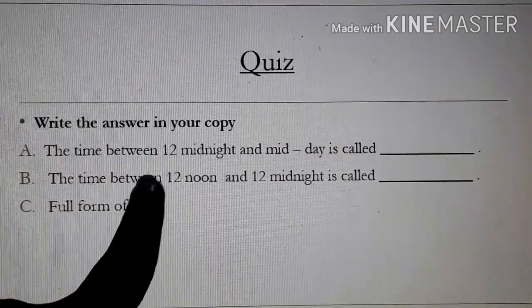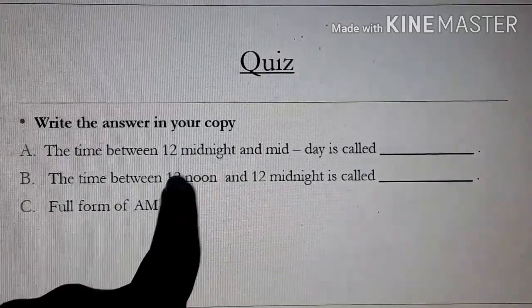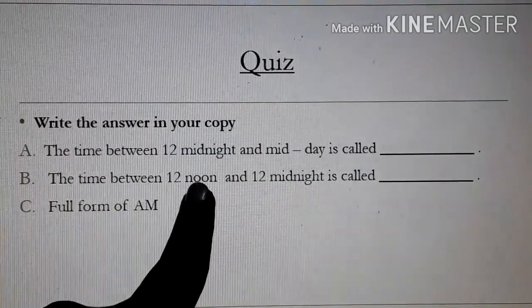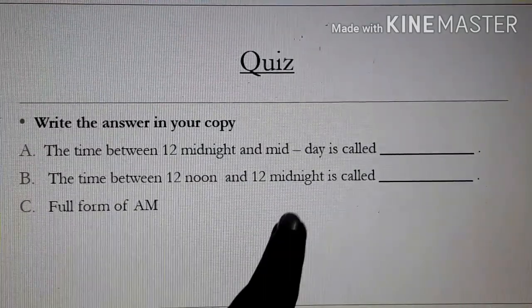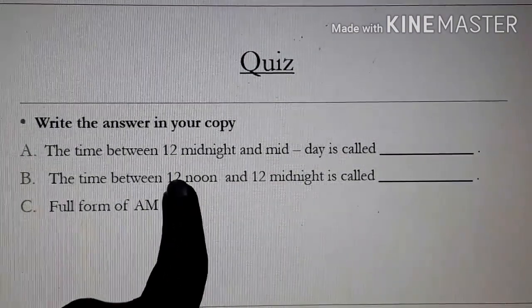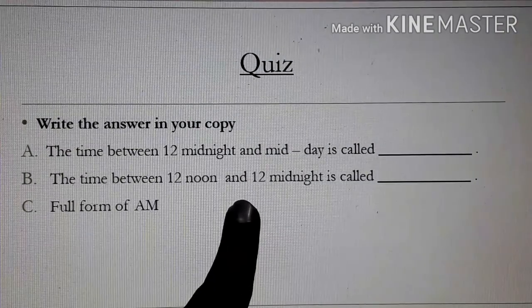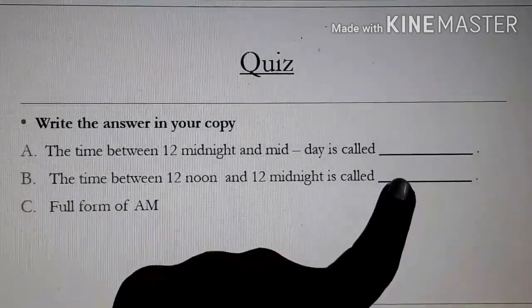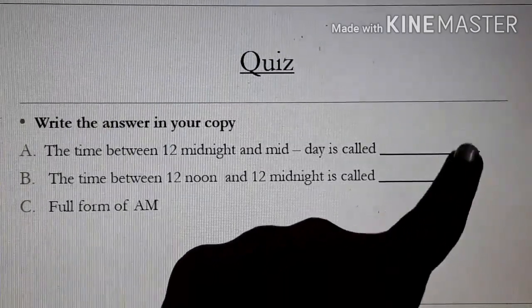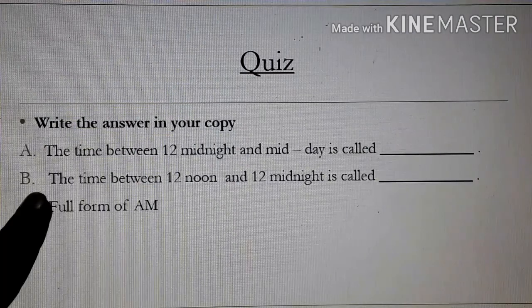Next, the time between 12 noon and midnight. 12 noon and midday both mean the same. The time which starts from 12 noon and goes till midnight is what? You can write afternoon, you can write evening, afternoon and evening, right?